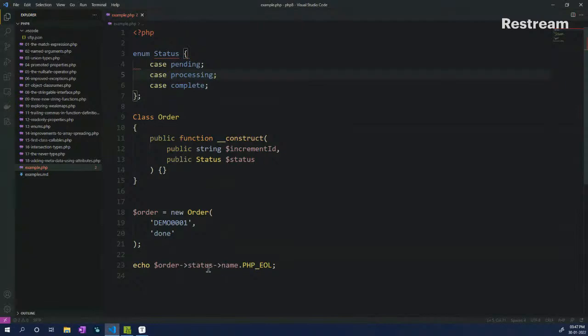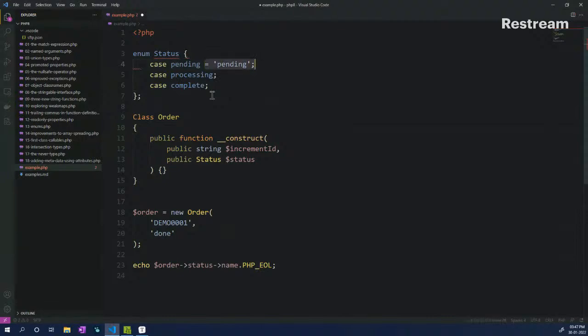Here we have something called case name. We also have something called case value as well, but we have not defined the value. So you can do it something like this, wherein we define the value as well. You can say pending, and the value is also pending.